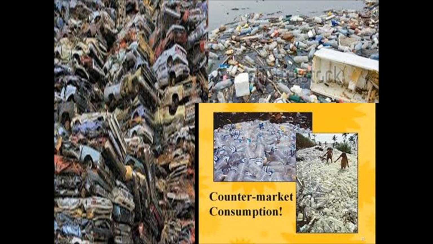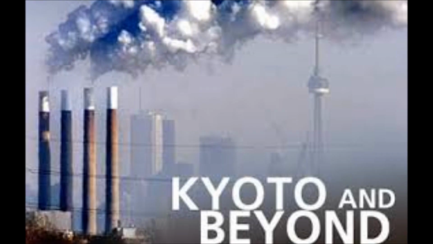Due to how much the world consumes, we are taking away natural resources faster than the earth can replenish them. The majority of the world's resources is consumed by the wealthiest 20% of the population. The Kyoto Protocol was a binding obligation to reduce emissions of greenhouse gases. Other than the protocol, no regulations have been put in place to reduce consumerism.